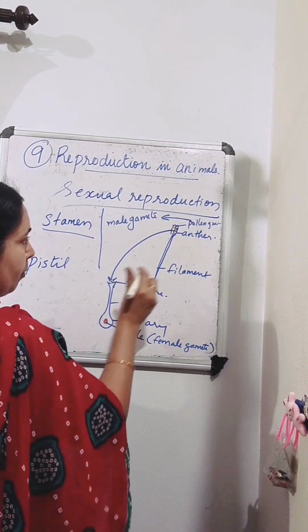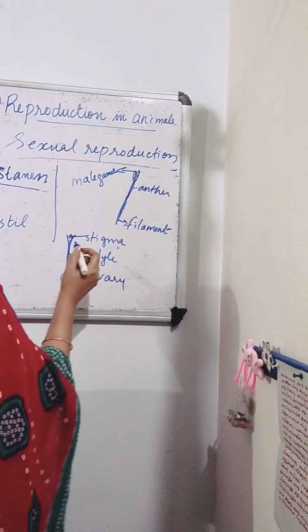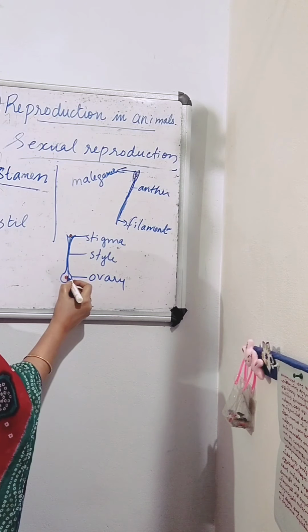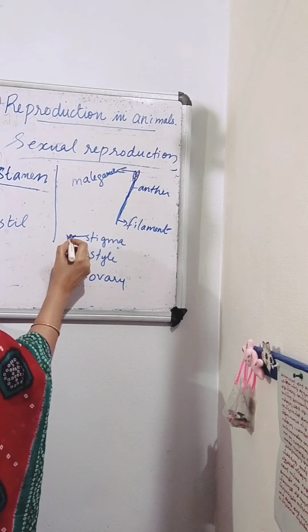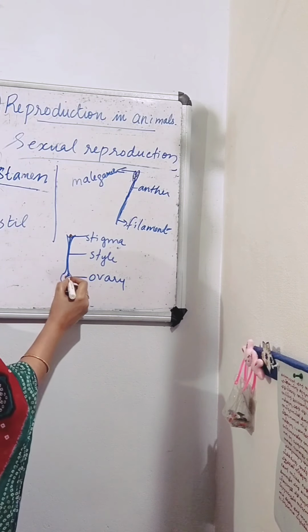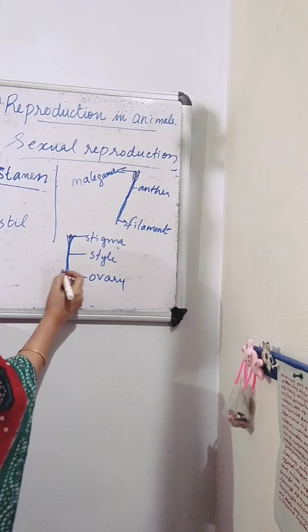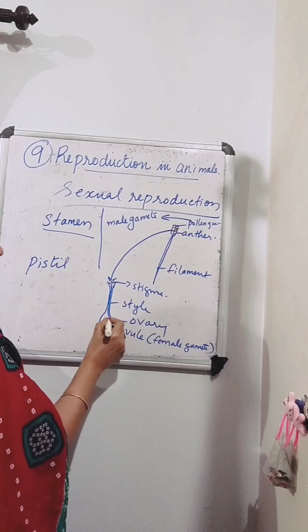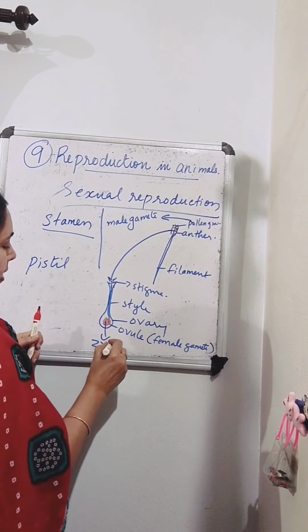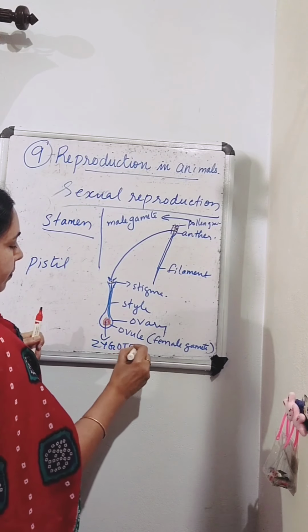Now the pollen grain is on the stigma. Then a pollen tube develops downward towards the ovule, and the male gamete in the pollen grain moves down through this pollen tube, reaches the ovule and fuses with it, forming a single cell called the zygote.